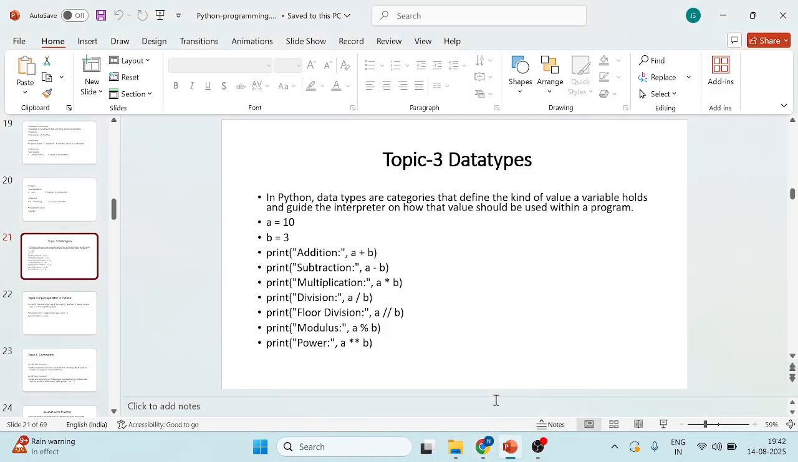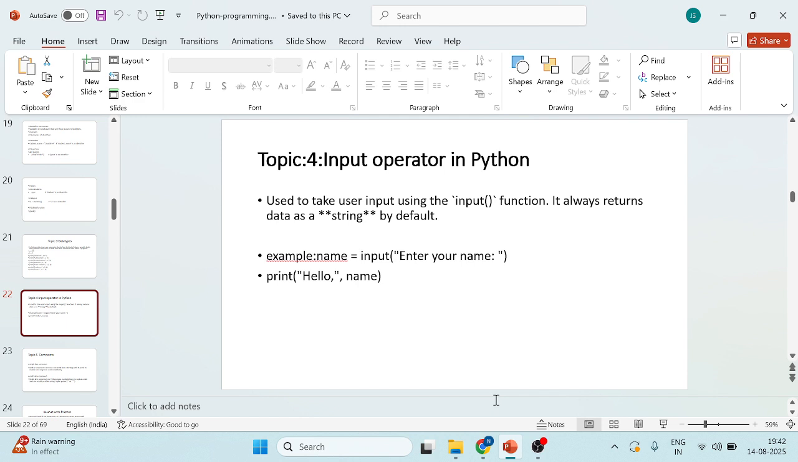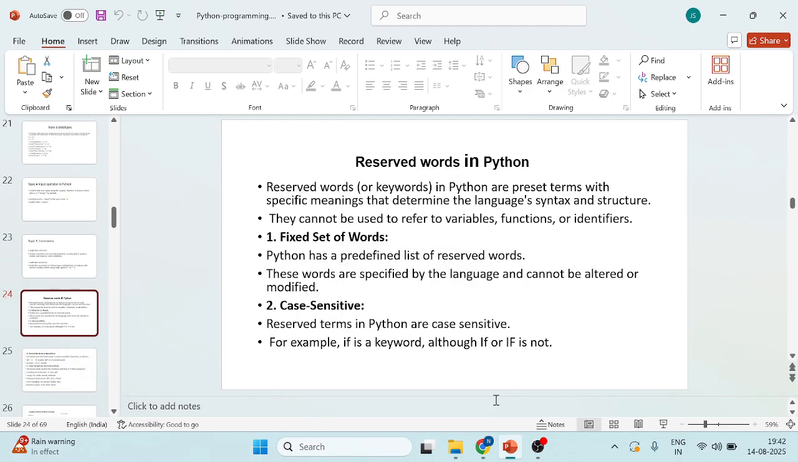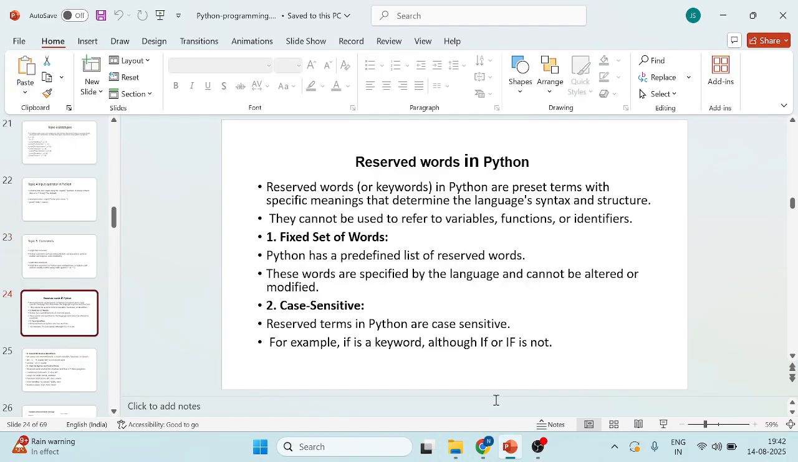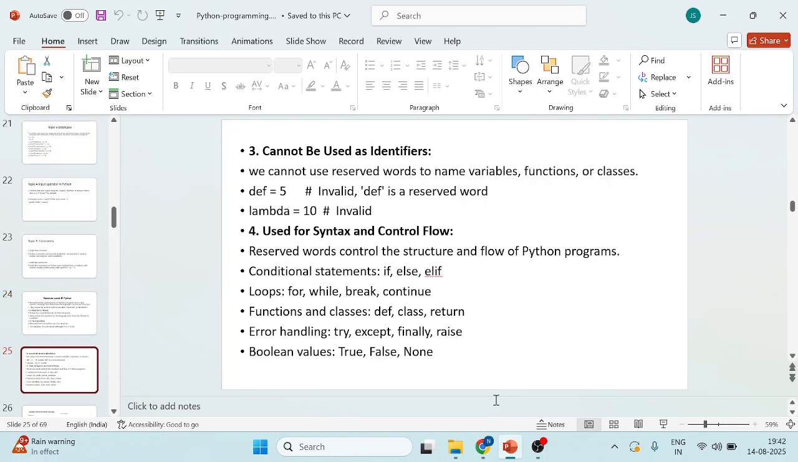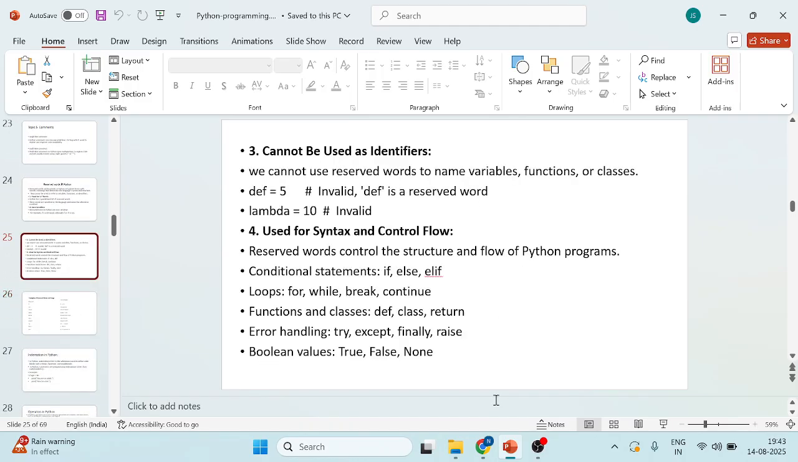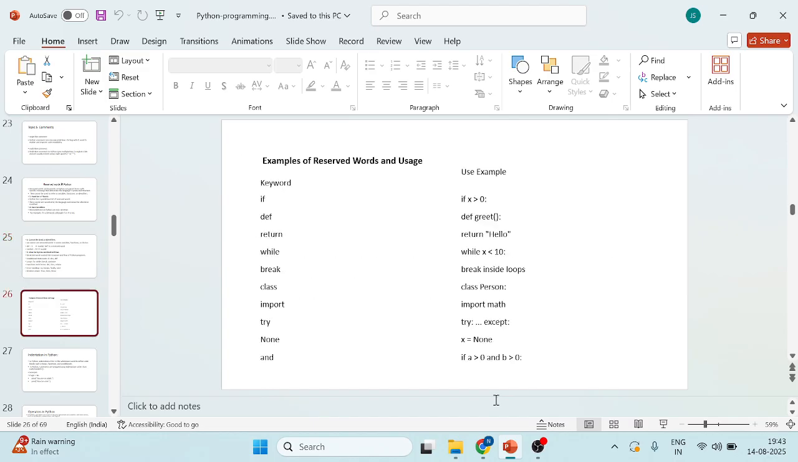Okay, so data types and how many types of data types, and how to give the input operator in Python, and comments, how many types of comments. We have two types of comments, the single line comment and multi-line comment. Reserved words also, how to use the reserved words in Python. I have already told you before in the sessions, right? So coming to identifiers, what the reserved words are and how the reserved words have to be used.